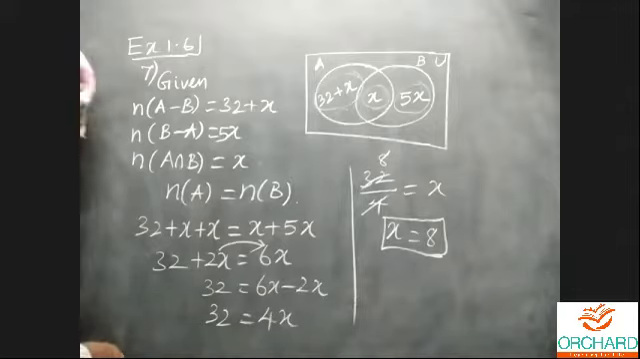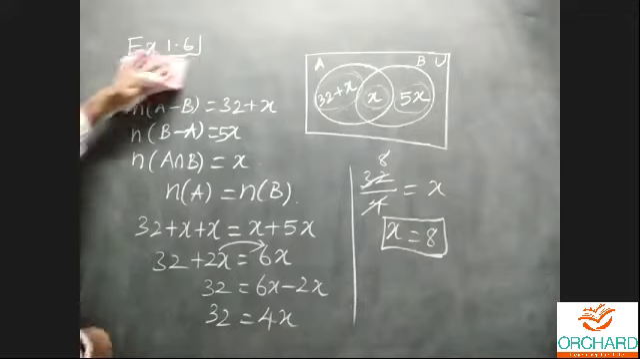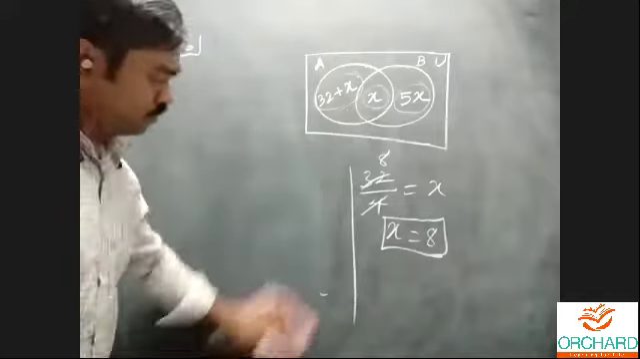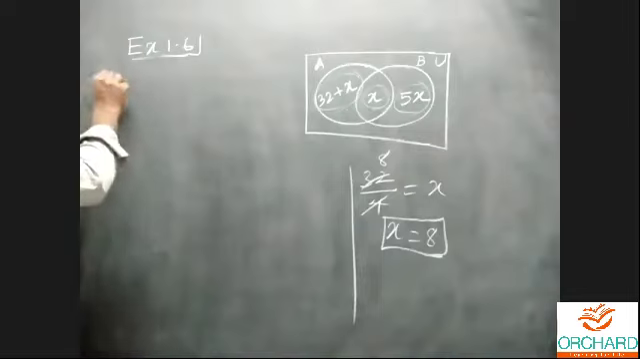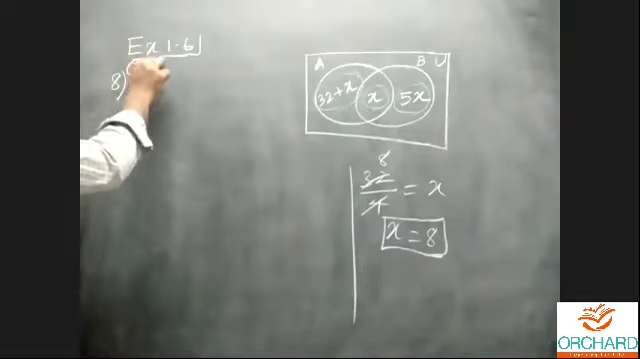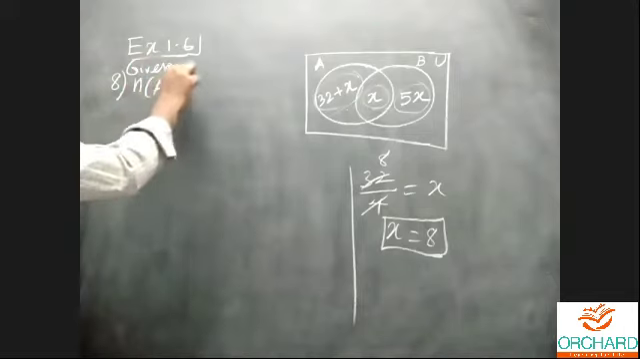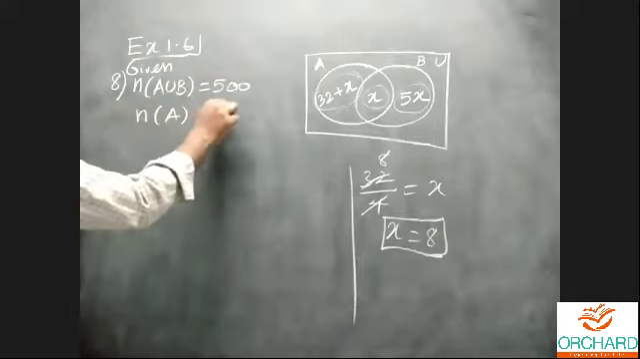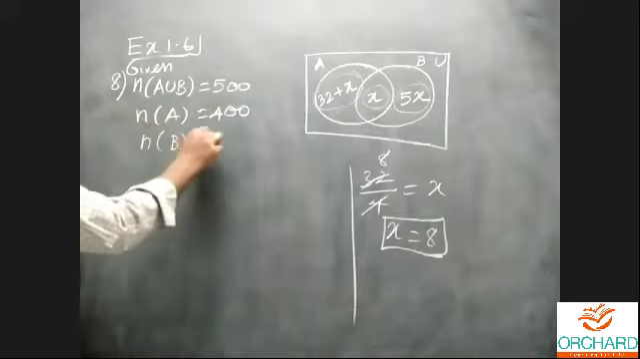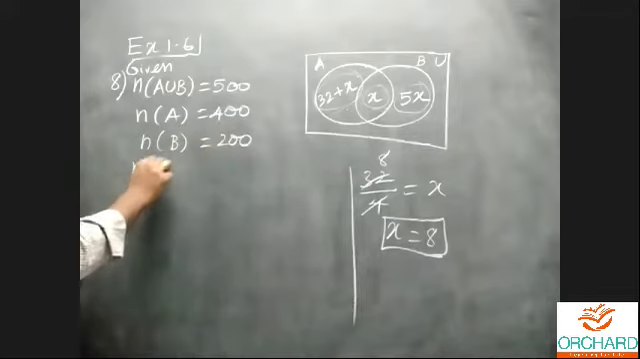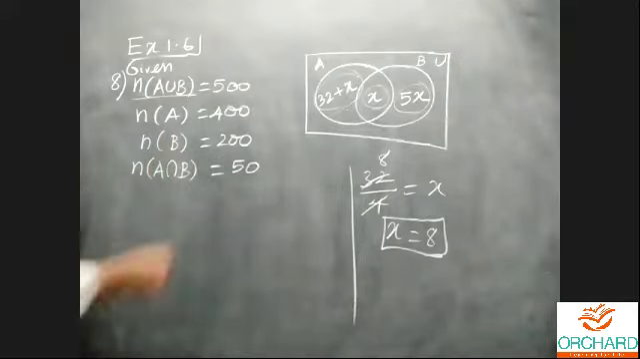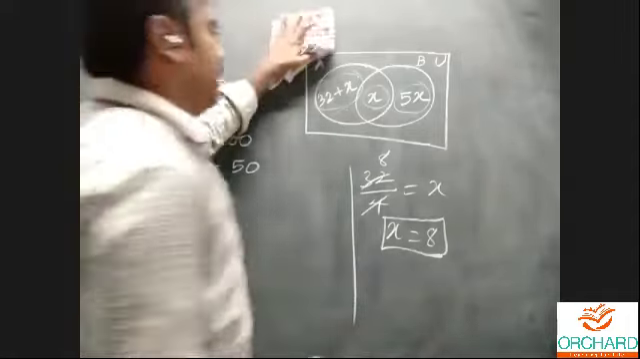For the 8th problem, given: n of A union B is equal to 500. Type A car, n of A is 400. Type B car, n of B is 200. Both cars, n of A intersection B, is equal to 50. Now we can check n of A union B is equal to n of A plus n of B minus n of A intersection B. Then your data is correct, otherwise your data is wrong.